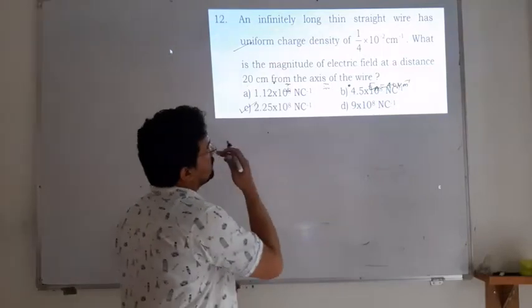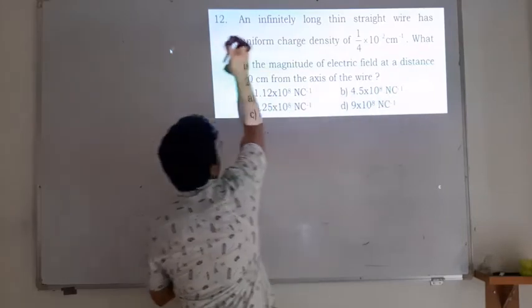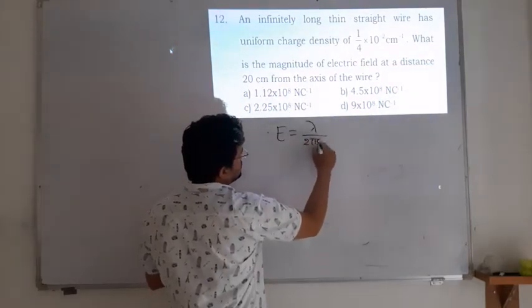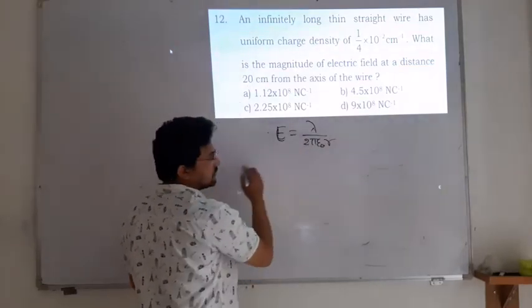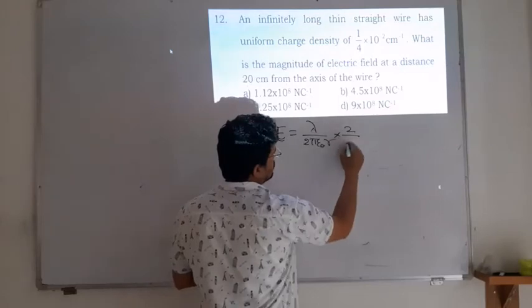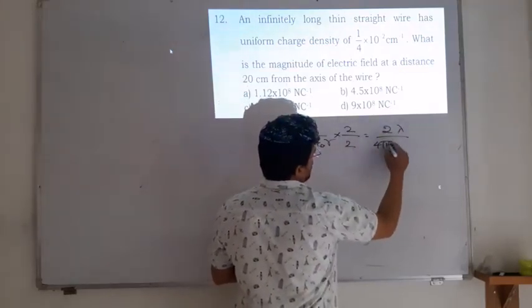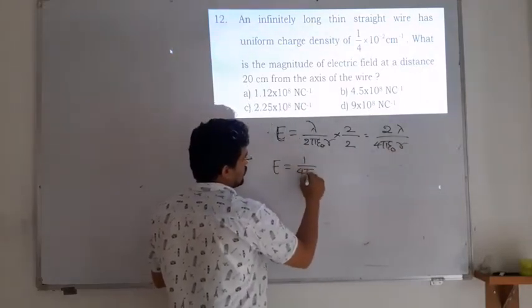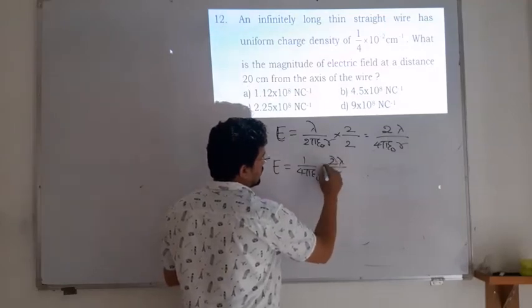Infinitely long thin wire. So it depends on Gauss's law, the first application, thin wire. So E is equal to lambda upon 2 pi epsilon naught r. Lambda is given, r is given, you have to find the electric field. I will multiply by 2 and divide by 2, so it becomes 2 lambda upon 4 pi epsilon naught r. Therefore E is equal to 1 upon 4 pi epsilon naught times 2 lambda divided by r, because I need this separately.